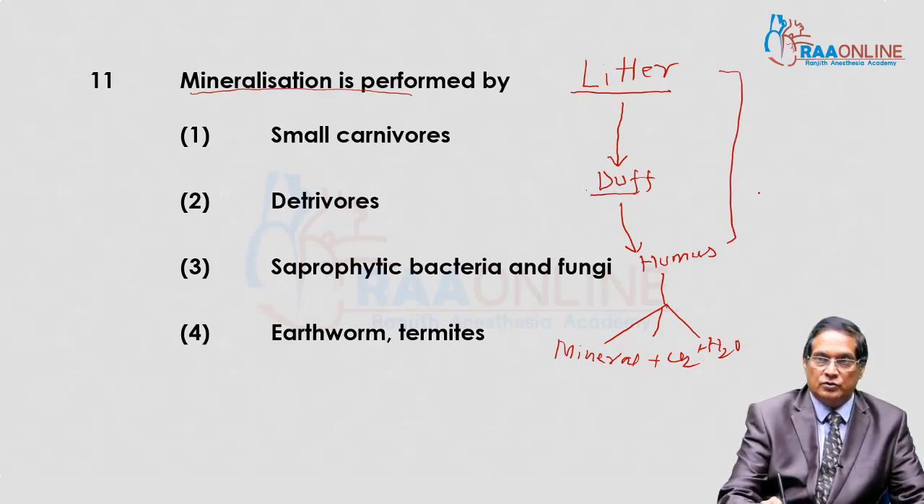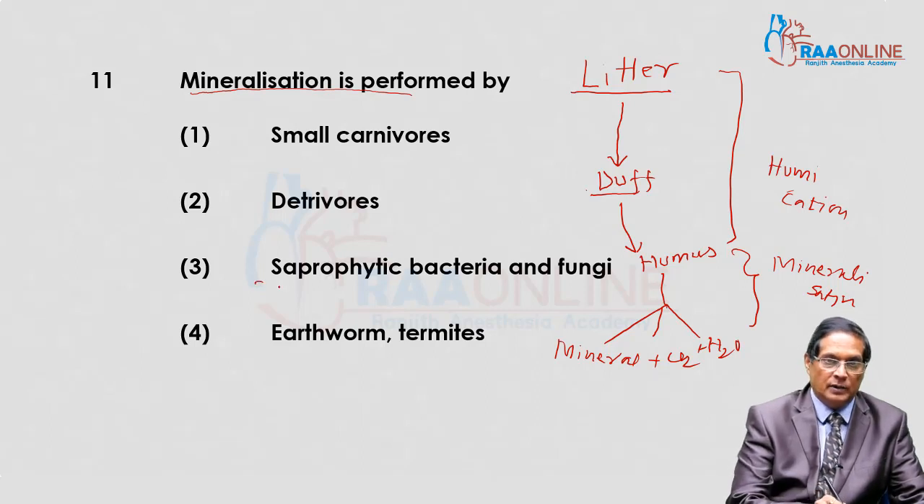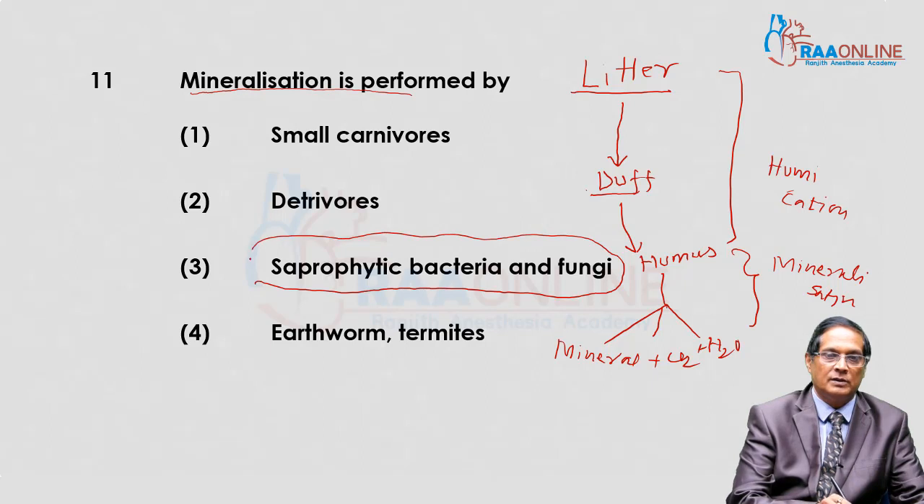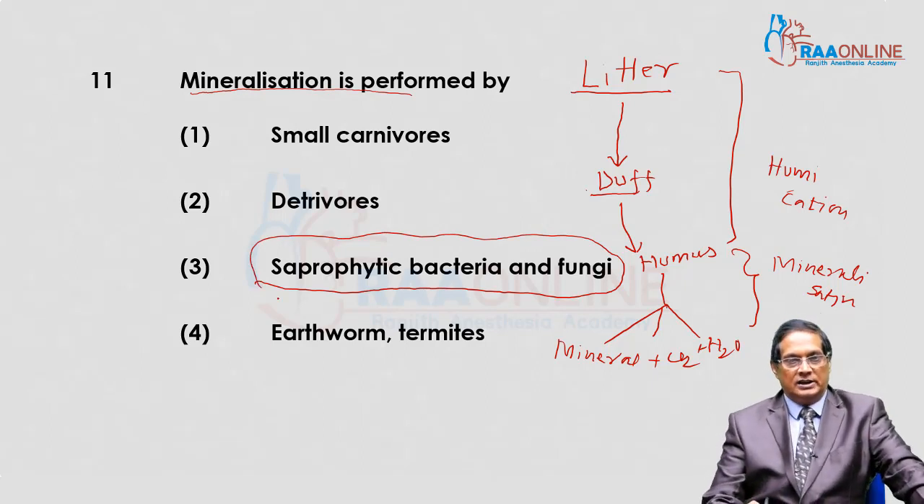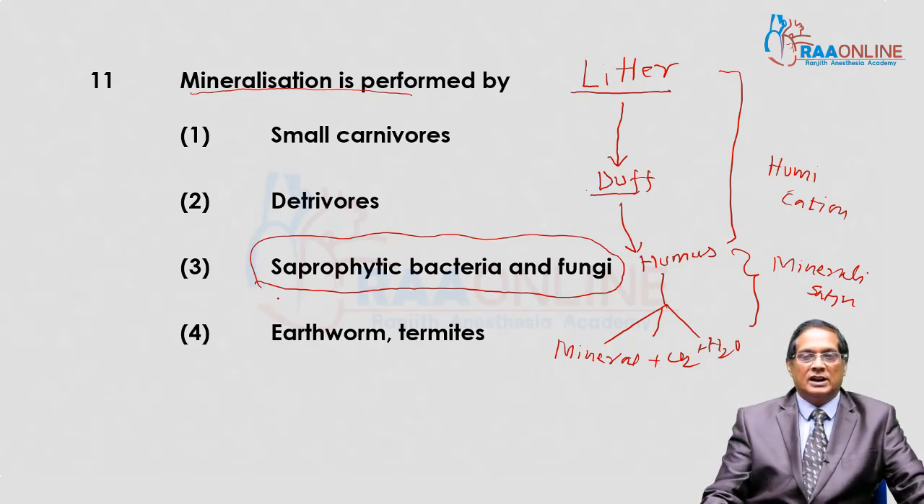Formation of humus from litter is known as humification. And from humus to minerals, that is mineralization. And this is done by saprophytic bacteria and fungi. They are responsible for the process of mineralization.